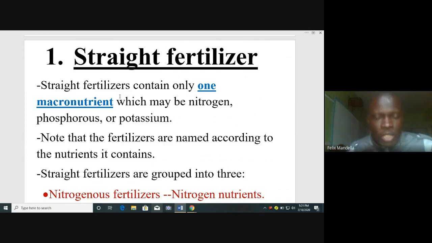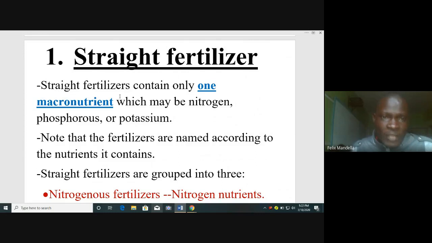You should note that for a fertilizer to be called straight fertilizer, it must have only one of the following three: either nitrogen, phosphorus, or potassium only. It can have nitrogen only, phosphorus only, or potassium only.